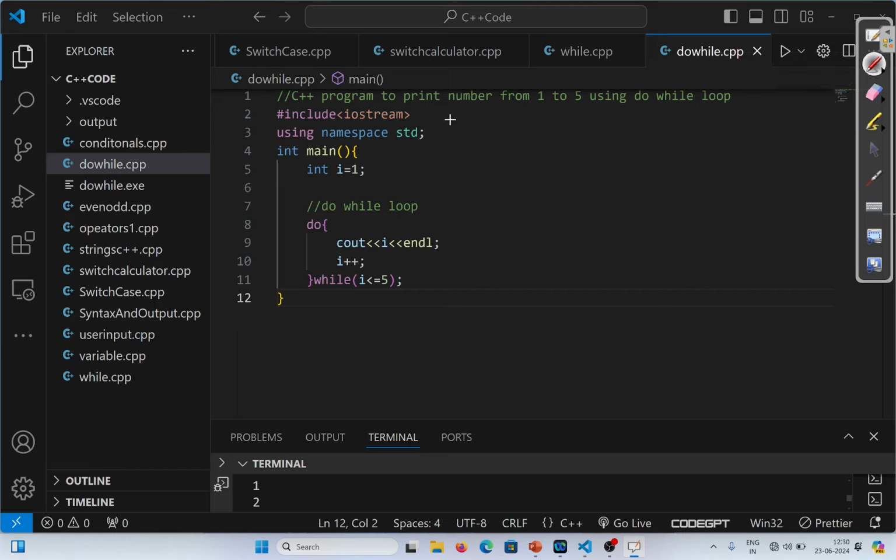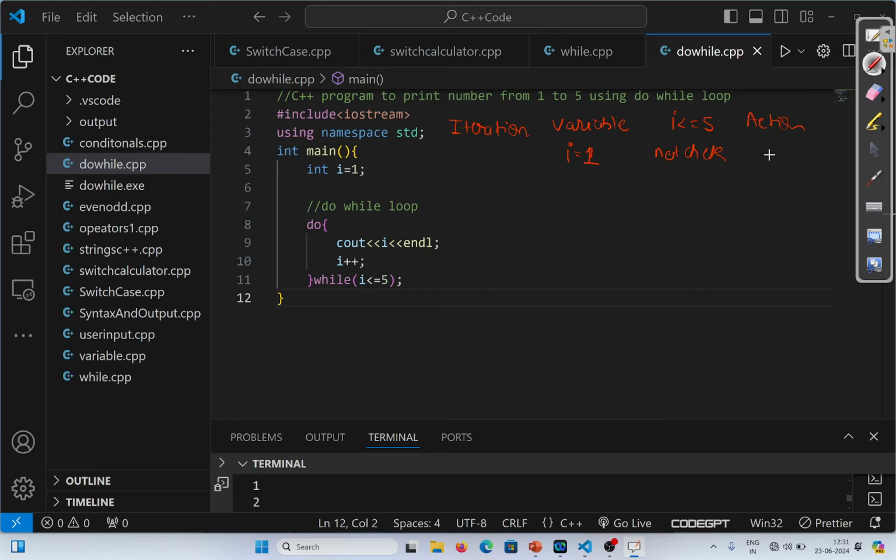So here we are writing the initialization in the variable, and I less than equal to 5, and then the action. In the first iteration, obviously the value of I is 1, because we have initialized the value of I as 1. And then the condition will not be checked.